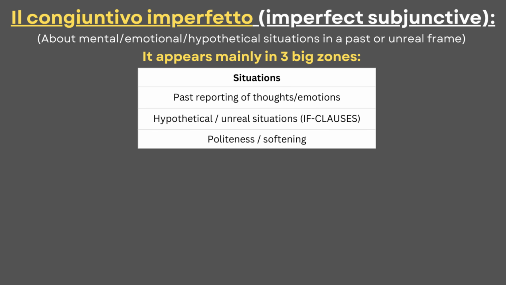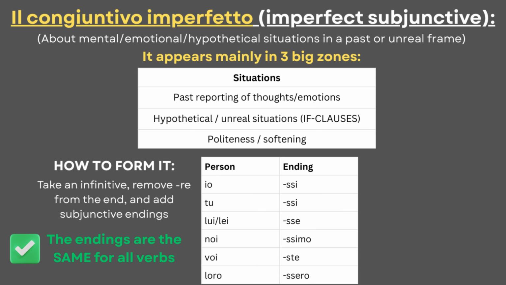To form the mood, we follow a basic pattern, where we take an infinitive, drop re, and add subjunctive endings that apply to all verbs. Essentially, such endings will always be the same for any verb, whether it's regular or irregular. Si, se, se, simo, ste, sero.